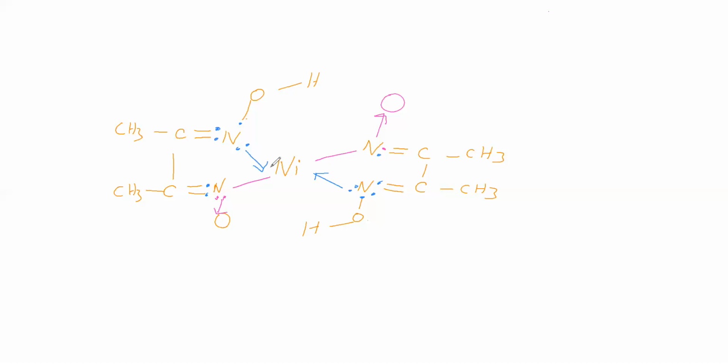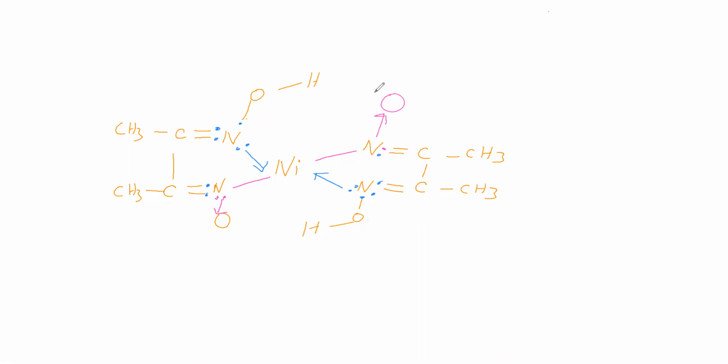In this complex, the central metal is nickel. The ligand is this DMG. How many DMG are there? 2 DMG are there. It is one DMG, it is another DMG. So this complex is having 2 ligands. One ligand is this DMG, another ligand is this DMG.